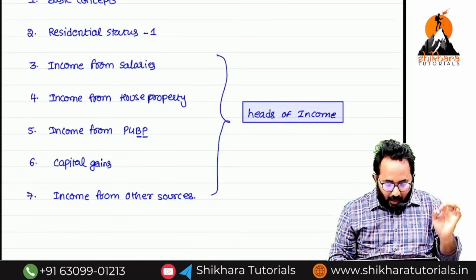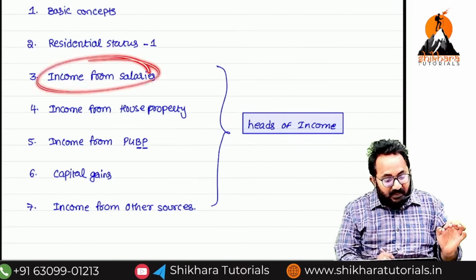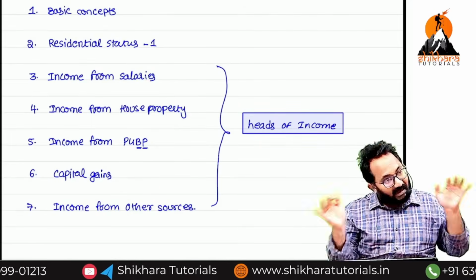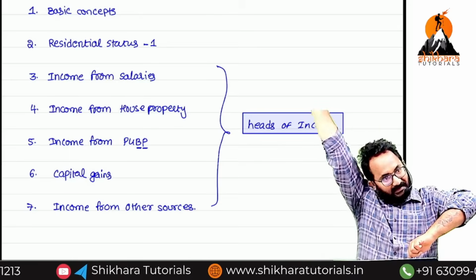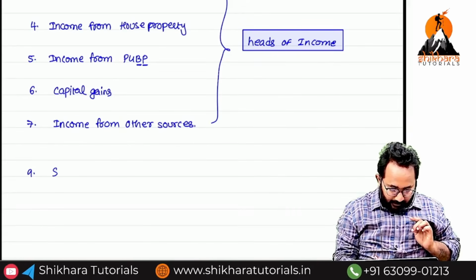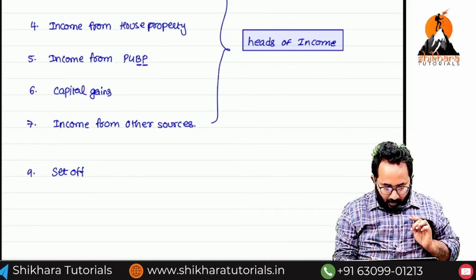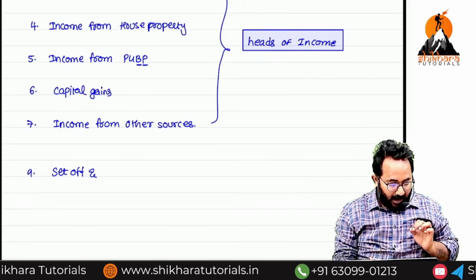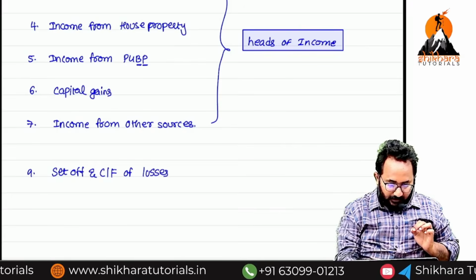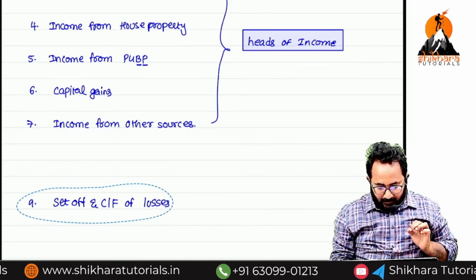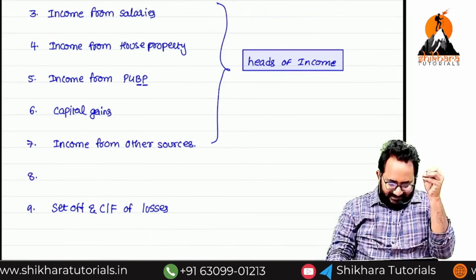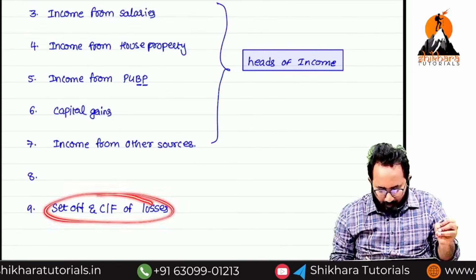They are given in law: first of all, within the head, what are the things you can set off? Between the heads, what are the things you can set off? Still after set off, if you have a loss, for next years you can carry forward. That is only our 9th chapter, set off and carry forward of losses. Yes, sir. Set off and carry forward of the losses. Okay. Sir, first just understood what is the meaning or the purpose of this chapter.